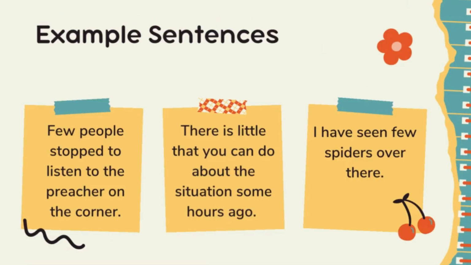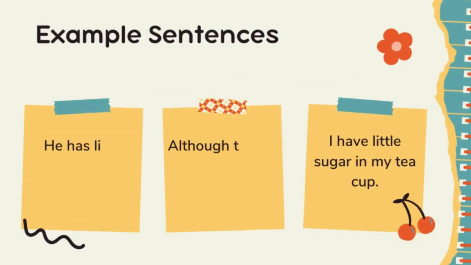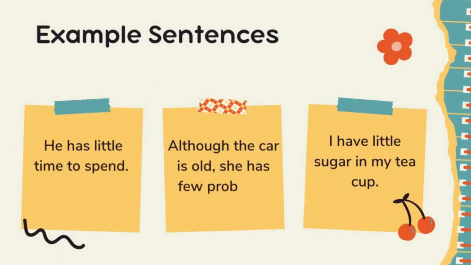I have seen few spiders over there. Same here, few is used to explain spiders, which are countable but less in number. He has little time to spend. In this example you must have noticed little is used for. Yes. You are right, for time.